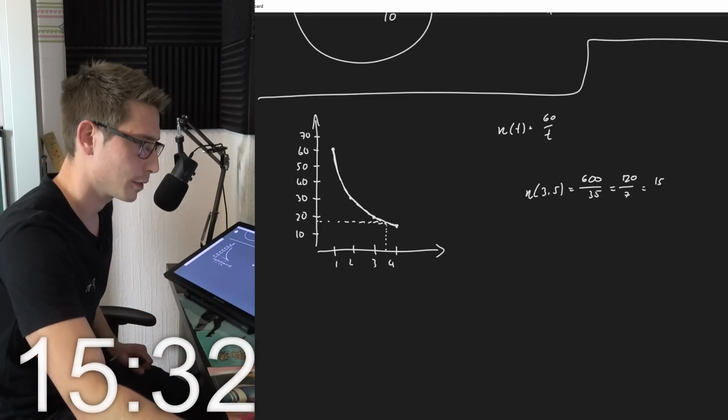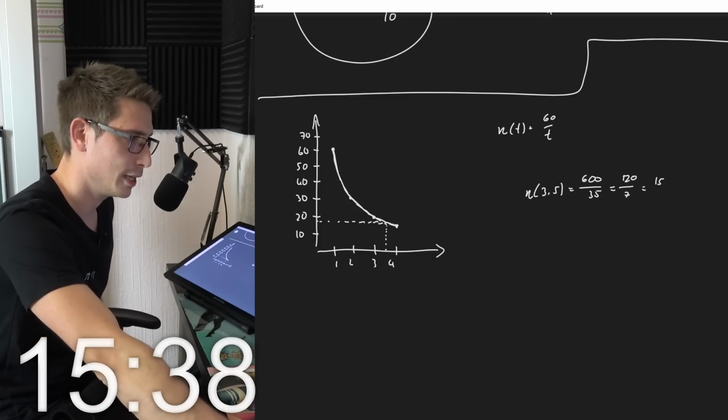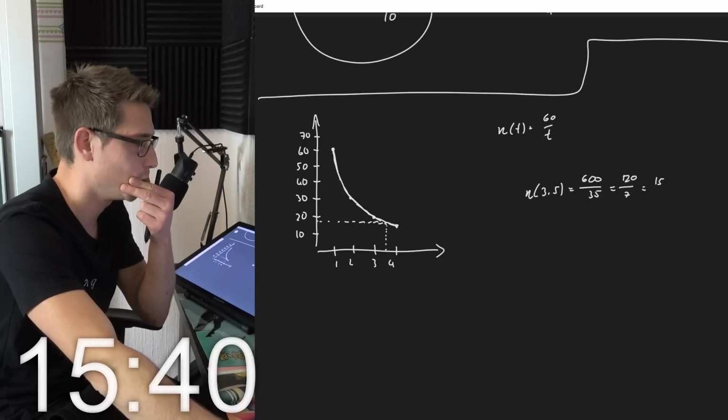Okay. But does this make sense? No, 15 dot something. So around the same number of items that you get for 4 minutes.